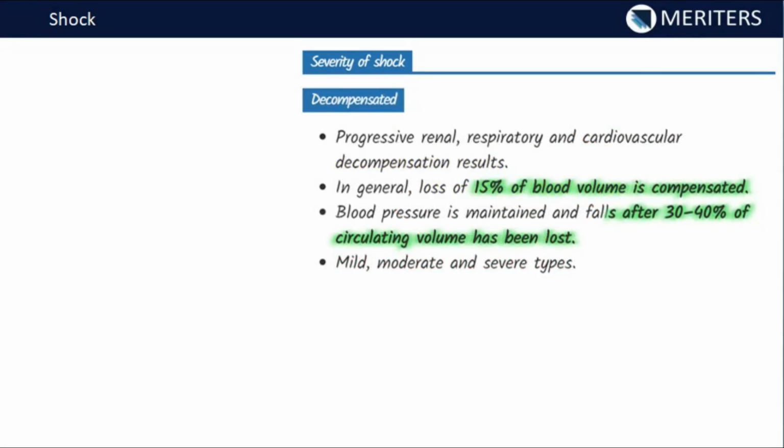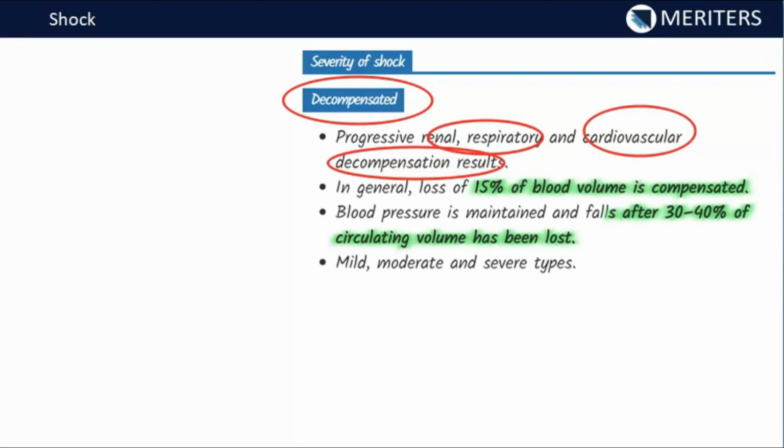Now we have the decompensated shock. In the decompensated shock, the compensatory mechanisms are overwhelmed and hypotension and increased lactic acidosis result, and that progresses towards failure of supply to the organs. So that can lead to organ dysfunction. The progressive renal, respiratory and cardiovascular decompensation may result in decompensated shock.